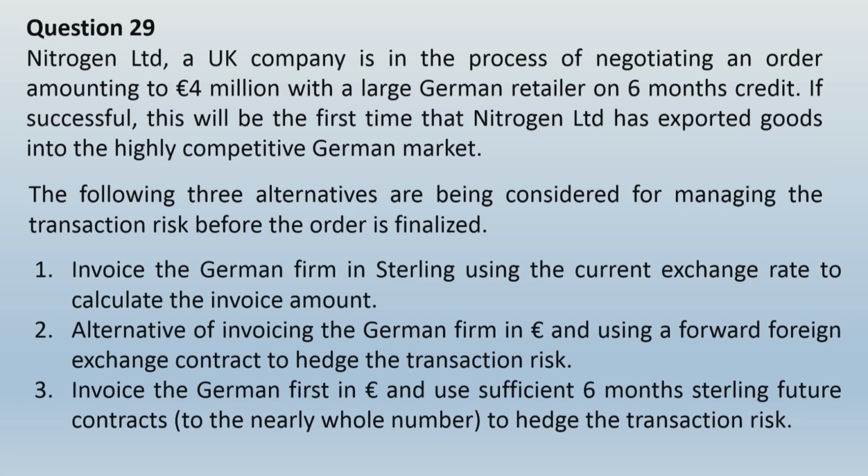Second is the alternative of invoicing the German firm in euro and using a forward foreign exchange contract to hedge the transaction risk. Third, invoice the German firm in euro and use sufficient 6-month sterling futures contracts, to the nearest whole number, to hedge the transaction risk.